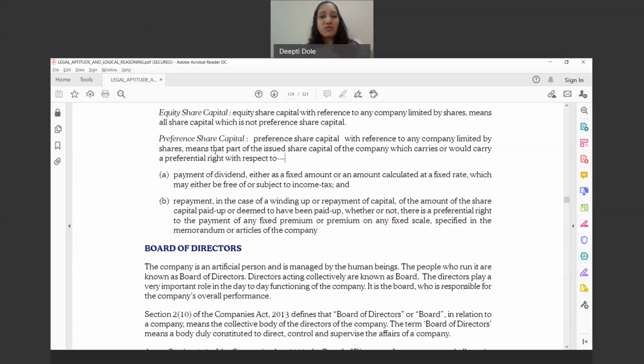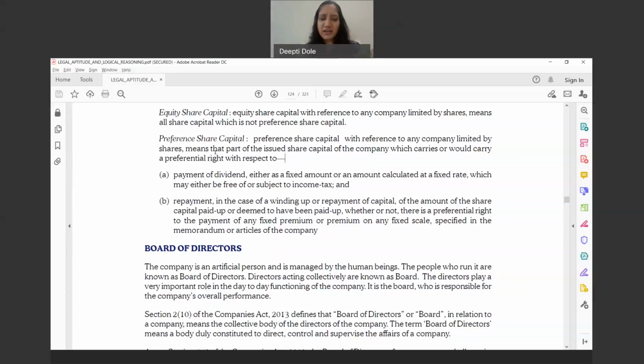Both conditions have to be satisfied. So the preference is being given on two aspects. One is dividend and the other is repayment, like a younger sibling.